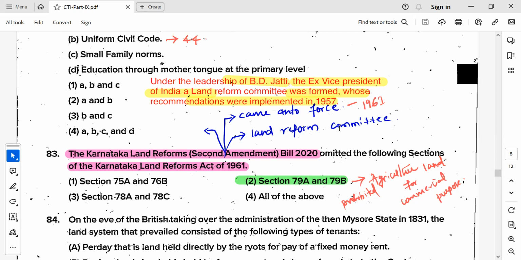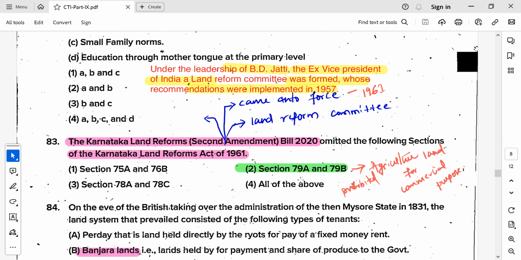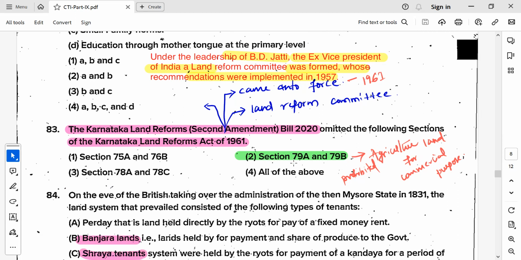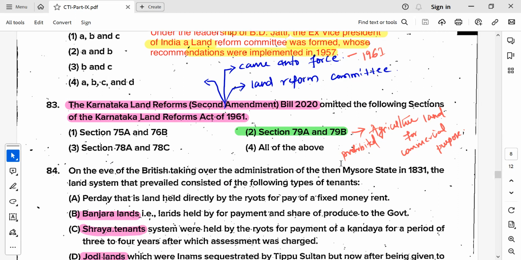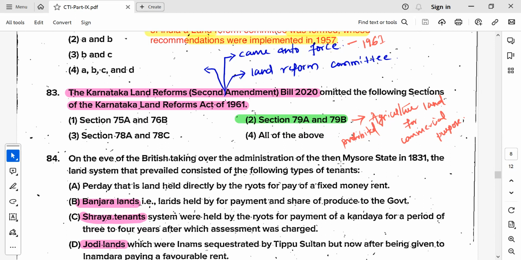After 2 years, the act was brought in 1961. Very important date. Two things are important. Recently, an amendment was brought, and this was also asked in KAS 2020 mains. Sections 79A and 79B, regarding which the prohibition of agricultural land for commercial purposes was eliminated. There was a protest across all sections, all farmers, against removing these sections.